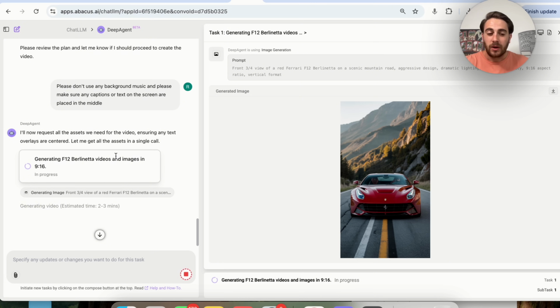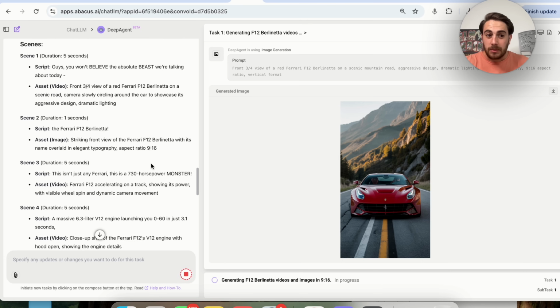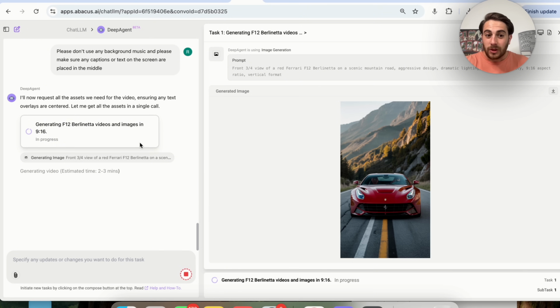And the other thing that you're going to notice is that this is now going to generate all the different images, all the different videos, all the different B-roll, and similar to the voiceover, we will be able to look at them and download them by themselves. This gives us access to all of the different assets that were used to create the video, so if we want to save them to use in a future video, or manipulate them ourselves, we can.